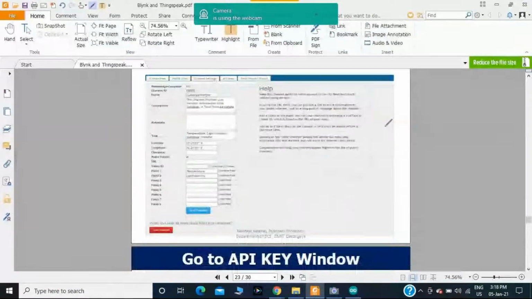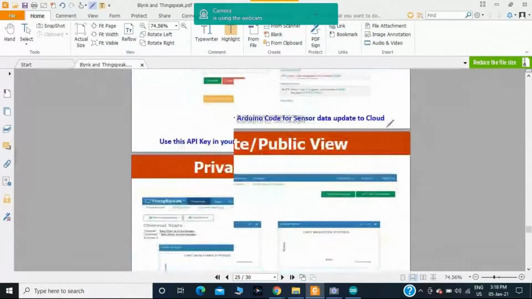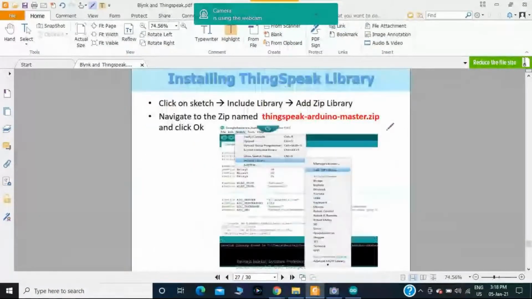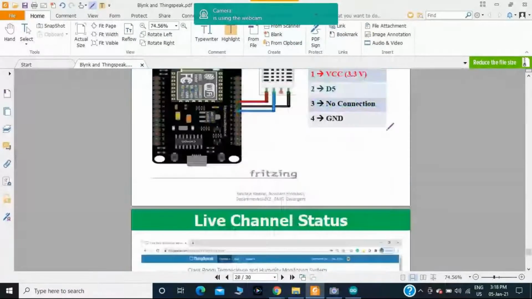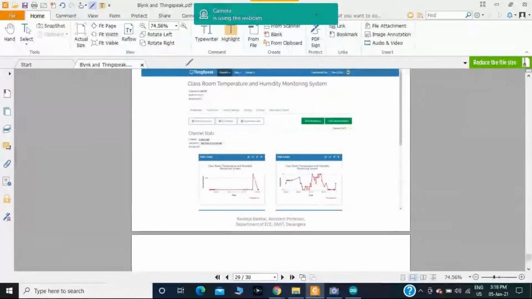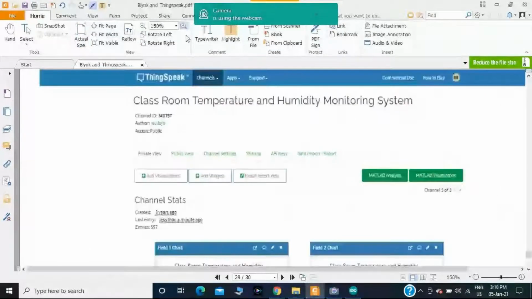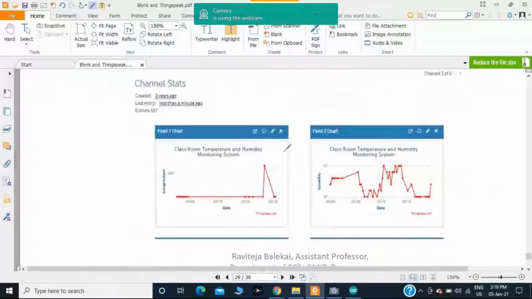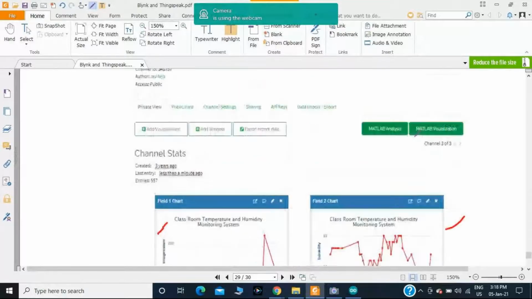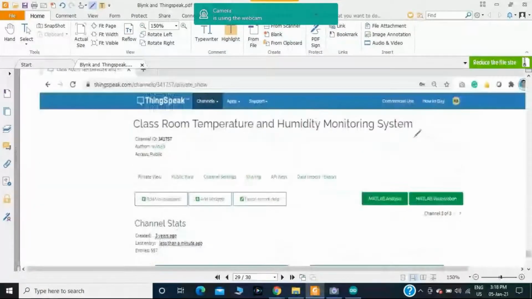Like that, you will get the values. You will get the values for temperature and humidity, where you can store the data of the temperature and humidity for 1 day, or you can store the data for 1 month or for 1 year also. That is the biggest advantage of using the ThingSpeak cloud service.